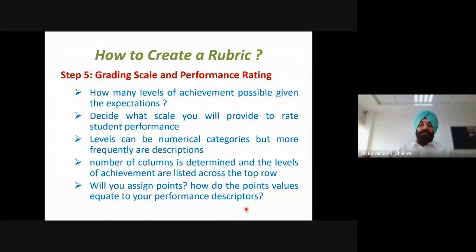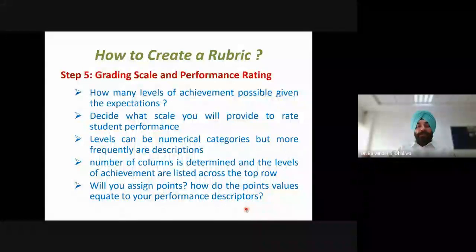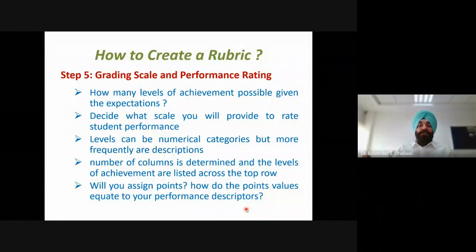Then we need to decide what scale we will use to rate the student performance, whether 4, 3, 2, 1 or other types of scale. We can use numerical categories, or we can use descriptions like good, very good, those types of things. So the number of columns is determined and the levels of achievement are listed across the top row.